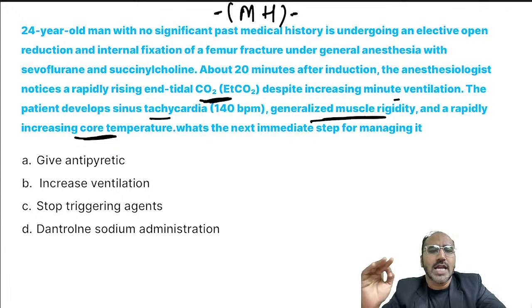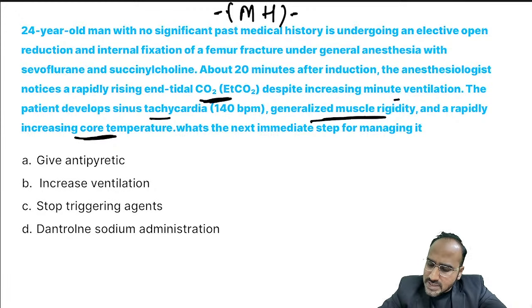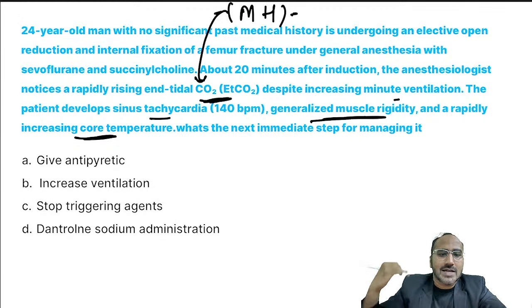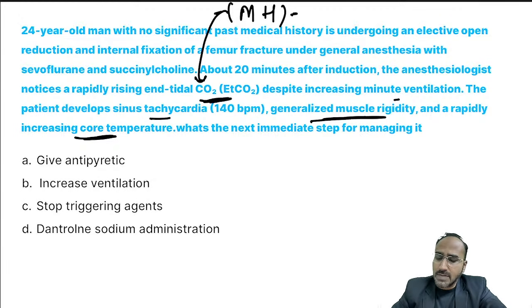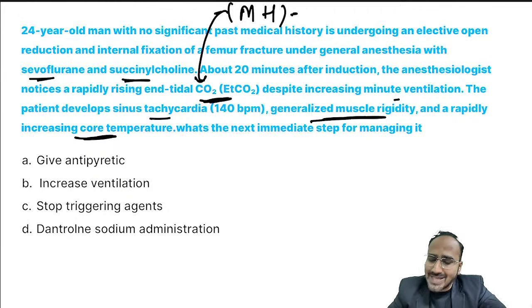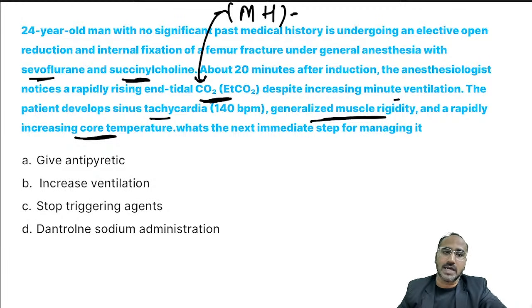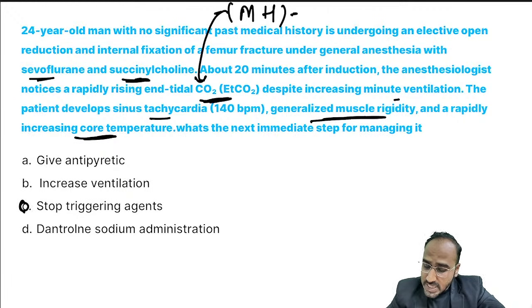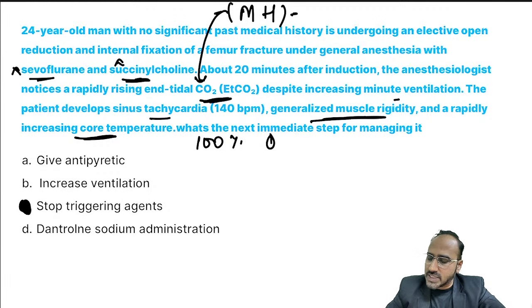The earliest sign of malignant hyperthermia during anesthesia is what? A rapid rise in the EtCO2. And remember, what are the triggering factors that had triggered malignant hyperthermia in this case? Sevoflurane and succinylcholine. Almost all inhalational agents can cause malignant hyperthermia, and in muscle relaxants, it is succinylcholine that can cause malignant hyperthermia. So what is the next step to manage it? Remember, guys, the drug of choice is IV dantrolene sodium, but no one is asking the drug of choice. What are they asking first? The first thing is you have to stop the triggering factors and then give 100% oxygen to the patient.